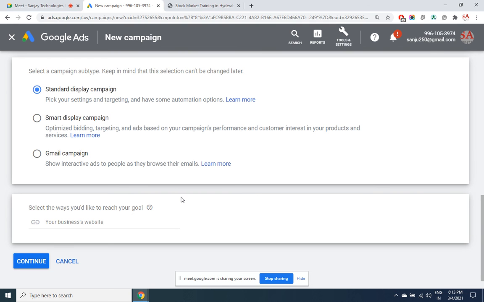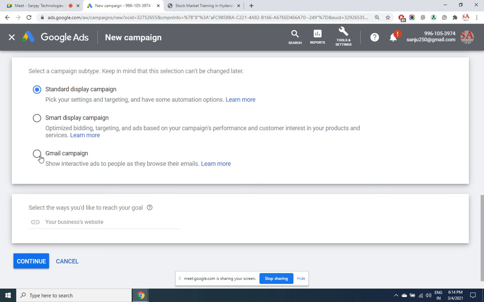In case you want to display ads only in Gmail, then you can select Gmail campaign. You must have seen there is a promotion tab in Gmail. That is nothing but Google Ads. An email will go to the person's email. You don't require his email ID; Google is not going to expose that. But after you have selected a Gmail campaign, you are going to fix the details, like to which people you want to display that.